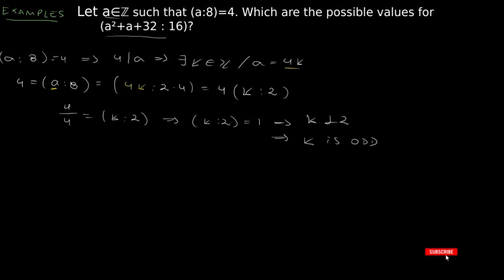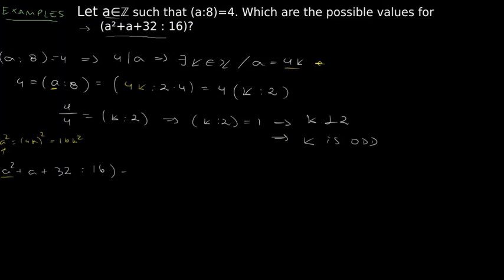Now let's work on the thing we actually want to find. The GCD between a squared plus a plus 32 and 16. Again, we have multiple times a, and a was 4k. So a squared will be 4k squared, which equals 16k squared.